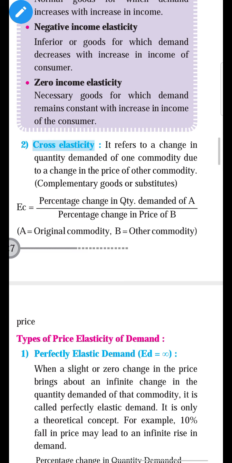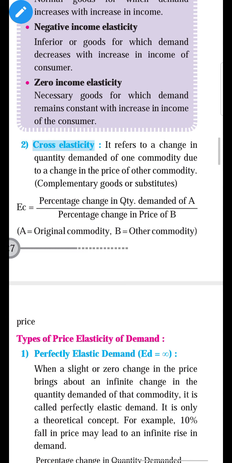Okay, so it is not related, it is a cross. That is what is called cross elasticity of demand. So how can we define it? The cross elasticity of demand is the ratio of percentage change in quantity demanded of A commodity upon percentage change in price of B commodity, where A and B are names of the commodities. It may be anything.